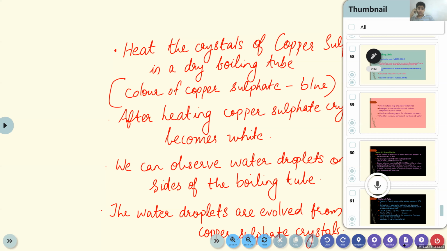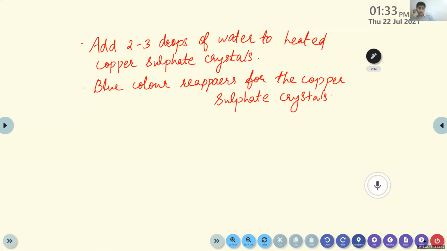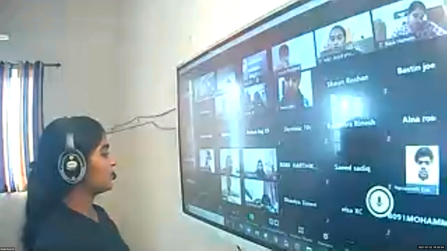We can observe water droplets on the sides of the boiling tube. The water droplets are evolved from copper sulfate crystals. Then, add 2 to 3 drops of water to heated copper sulfate crystals. Blue color reappears for the copper sulfate crystals. So that's about the experiment. Okay. So from this experiment, what can we conclude?